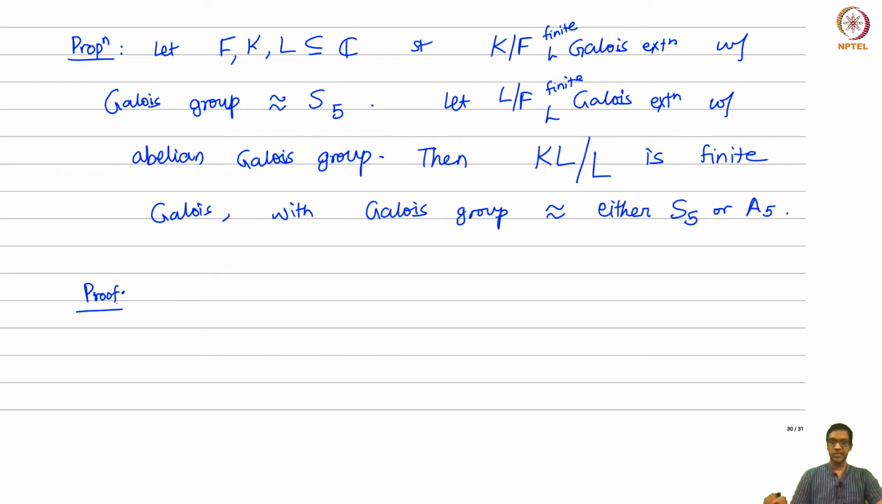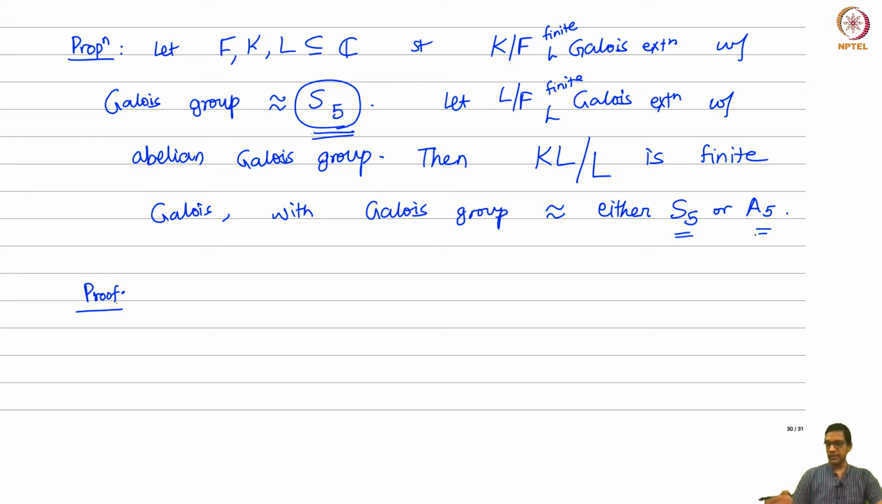So same assumptions as before, I have K, F and L like before, except now L over F is still abelian, and K over F I assume has Galois group S5. Okay, then the conclusion: KL over L is finite and its Galois group is not necessarily the same as this group S5, but it can differ by just a little bit. It can either be S5 or it can be the alternating group A5.